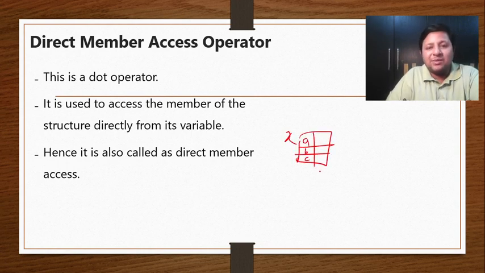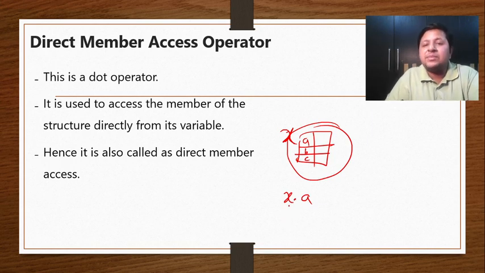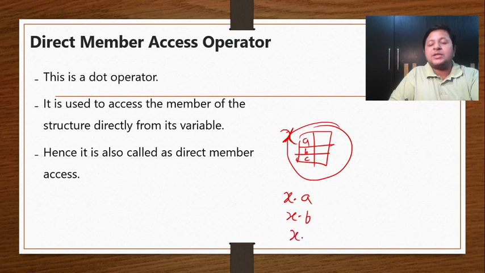Again, just as an example, how to create a structure and all these things is going to be there in detail when we go for structure. So how do I access these members? A belongs to whom? X. So I will say X dot A, meaning X's A, as if I'm saying X ka A. So X dot A, X dot B, X dot C.